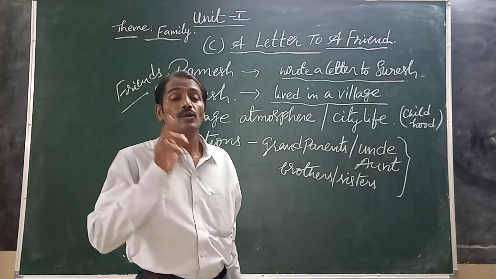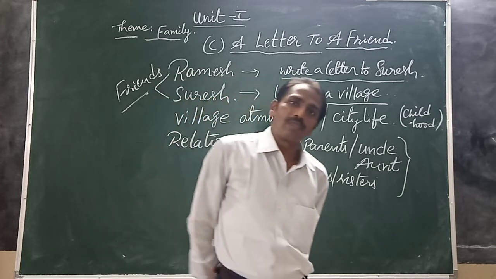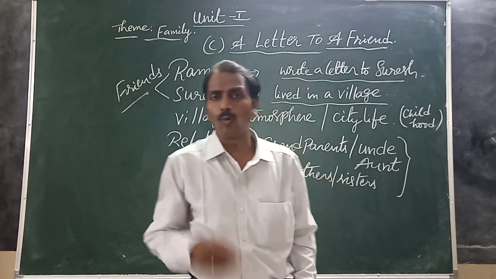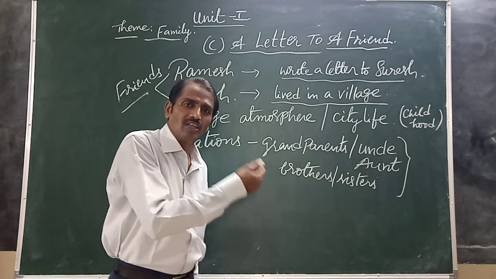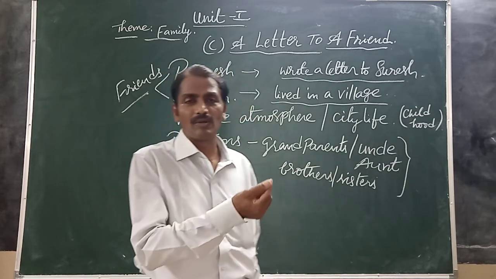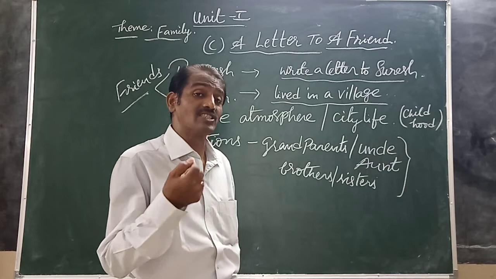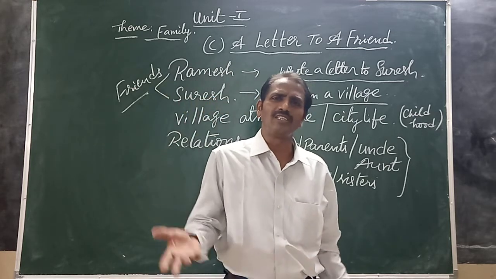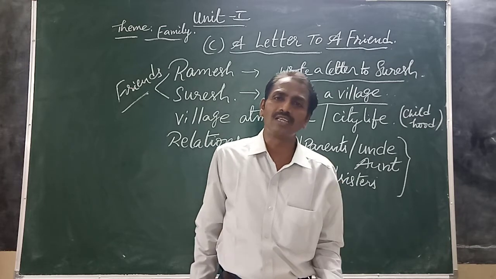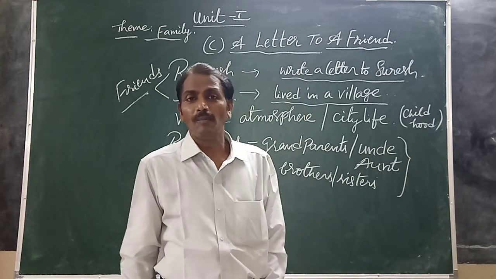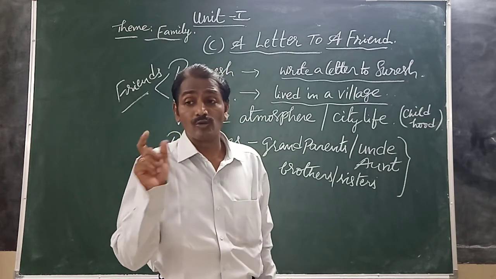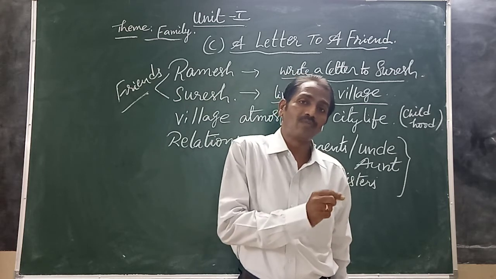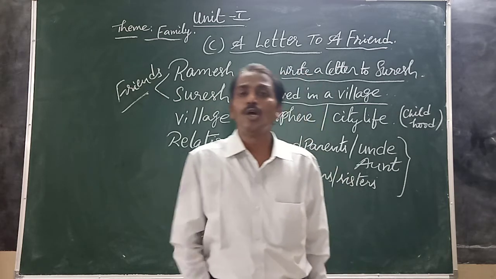You should do one thing, children. After I complete my explanation, take your textbook and read each and every line of the lesson. It is very essential to understand the lesson once or twice. If we have class, I ask you so many questions. But children, everyone, remember one thing: keep the textbook, read, and note down the difficult words in your notes.